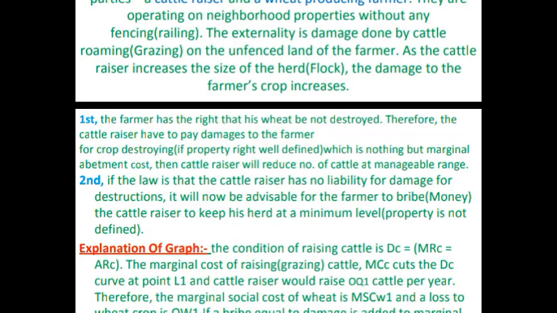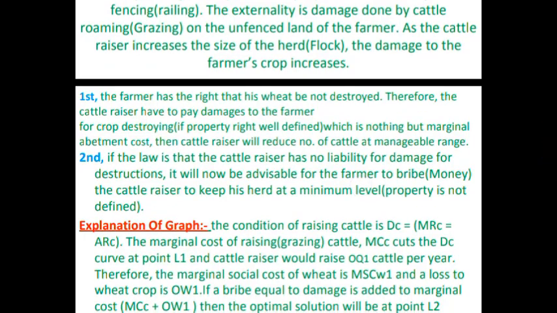Their condition is no fencing, so the cattle are going to destroy the farmer's crops.